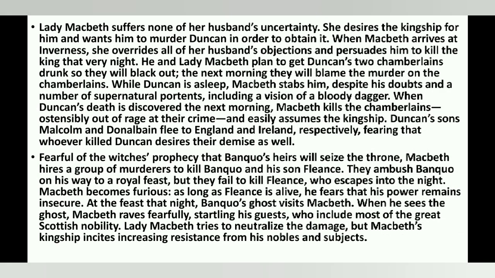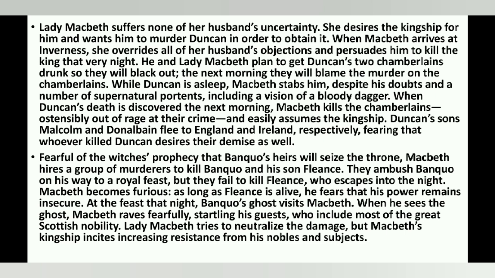Lady Macbeth suffers none of her husband's uncertainty. She desires the kingship for him and wants him to murder Duncan in order to obtain it. So when Macbeth arrives at Inverness, she overrides all of her husband's objections and persuades him to kill the king that very night. Then Macbeth and Lady Macbeth plan to get Duncan's two chamberlains drunk so that they will black out. The next morning they will blame the murder on the chamberlains.